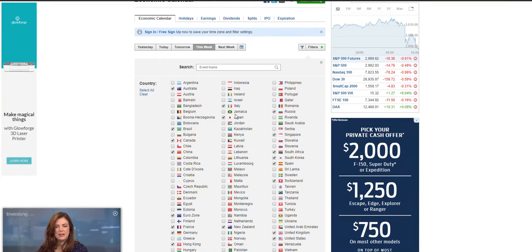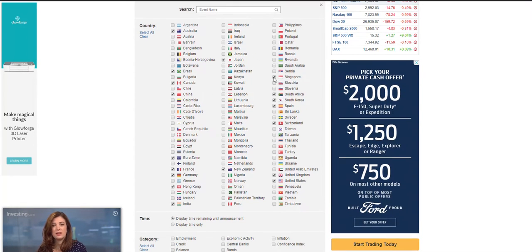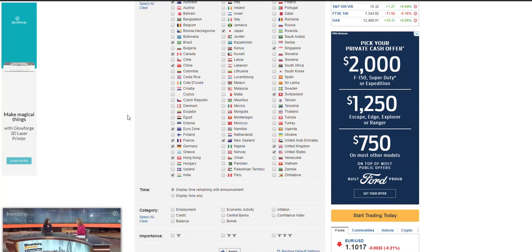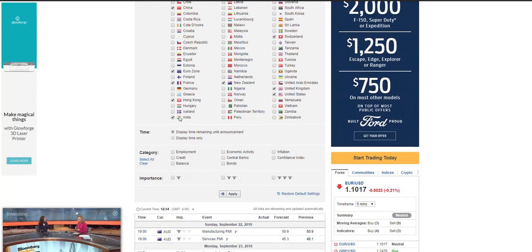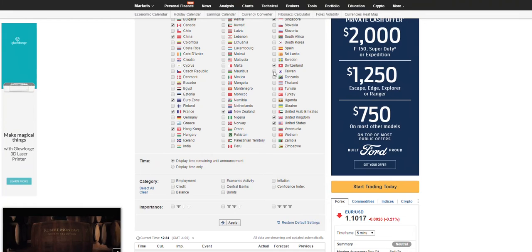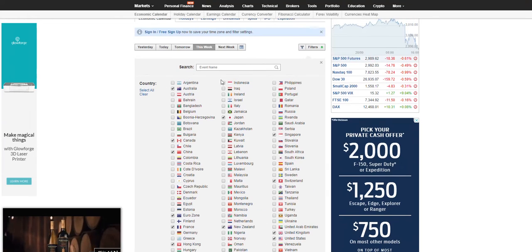And you can isolate the different pairs that you have. I don't think we need to worry about Italy's currency there, or even Russia's currency, or Singapore, or maybe Singapore. Leave that one in there. Spain, South Africa, all that kind of stuff, we really don't need to know that. You want to keep the Eurozone. I don't even know if we really need Germany or India's, but we'll keep New Zealand on there. Keep the United States, the United Kingdom, of course. Keep Switzerland. Keep China, Canada, Brazil. We'll take Brazil off. All right.